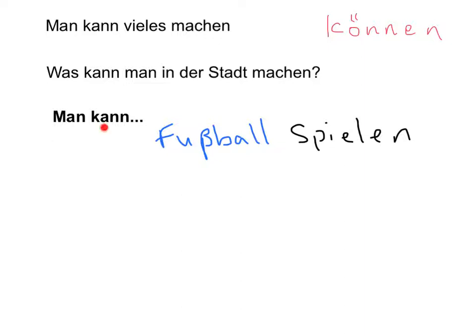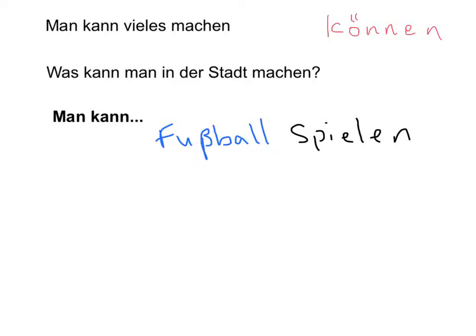Where you have the kann, whether it's ich kann, or man kann, or du kannst, as in you can, or I can, ich kann, this second verb is called an infinitive, and this must go at the end. So all the other information goes in here. So man kann Fußball spielen. You can football play. Man kann Fußball spielen.